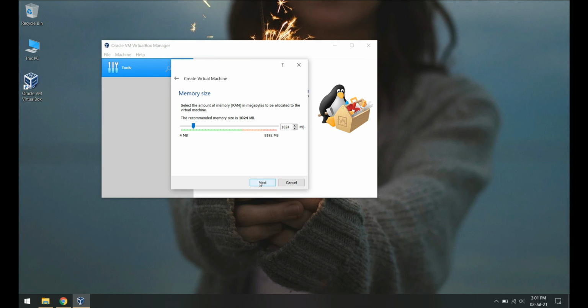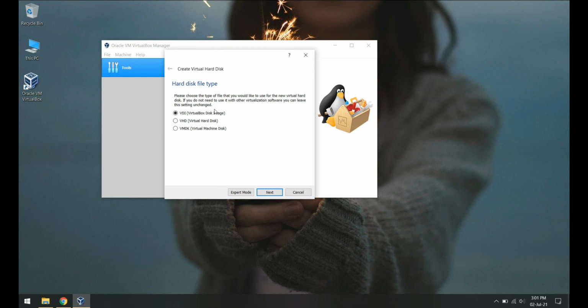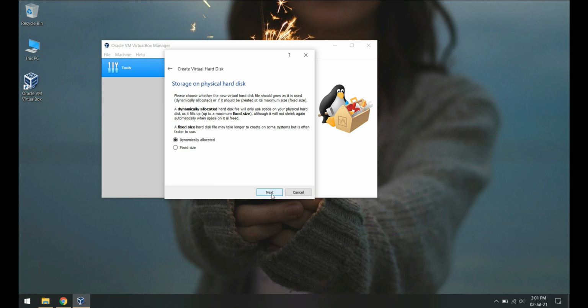This is the RAM that your virtual machine will have. I'm giving it 4 GB of RAM, you can choose according to your resources. Note that you have to provide it minimum of 1 GB RAM. We'll keep this option as default and click Create. Click Next. Again Next.